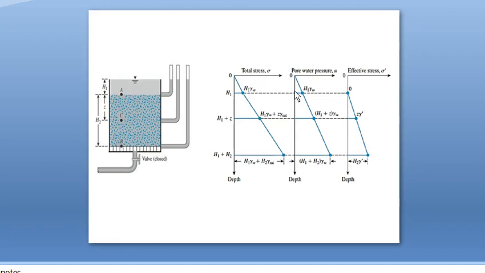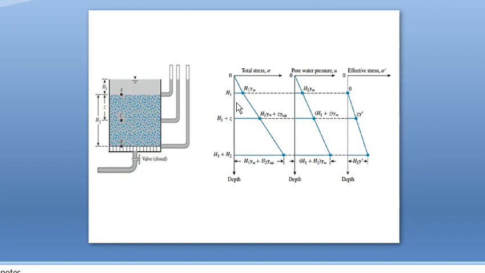Then pore water pressure is also the same. Pore water pressure means the pressure exerted by the water. Here water is at a height of h1, therefore unit weight of water into h1, so effective stress will be 0. Therefore here there is no stress, because effective stress is 0, so it is at the origin itself. Okay, and consider the second point C. At the second point C, what is the total stress?